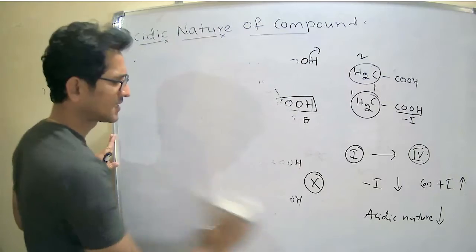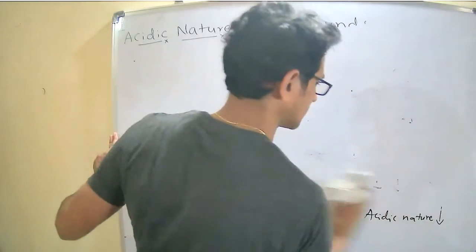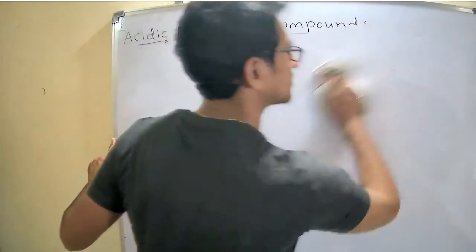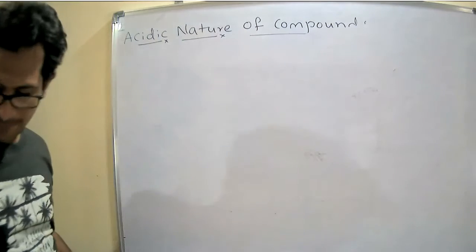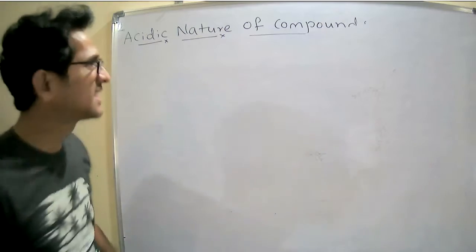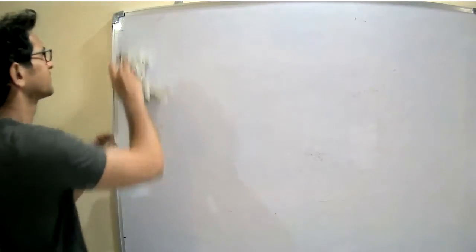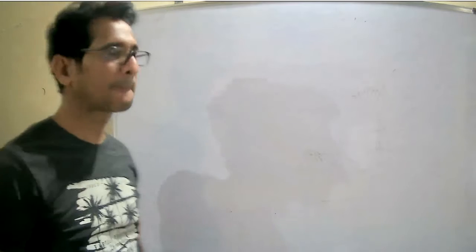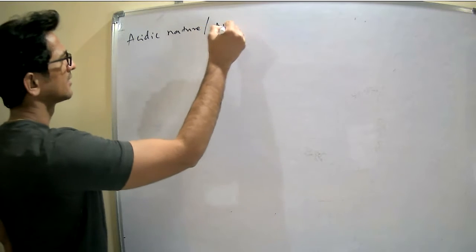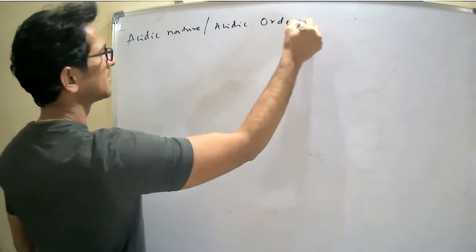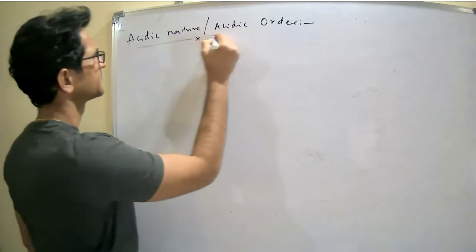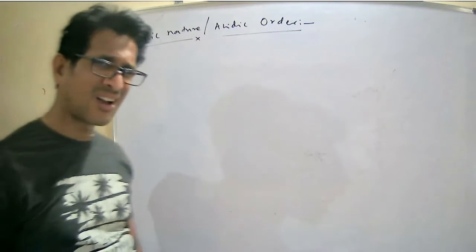Next, we will compare the acidic nature of several compounds. So now we'll discuss the acidity, or acidic order, of some organic compounds.